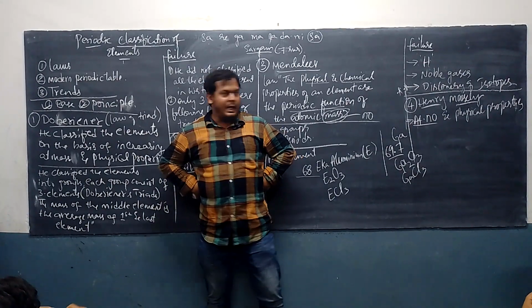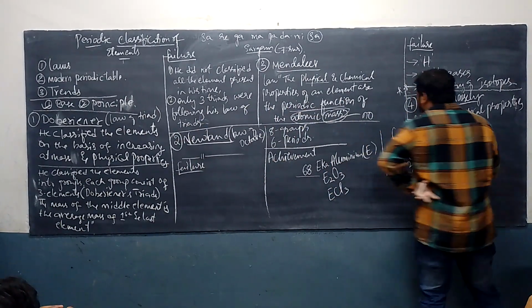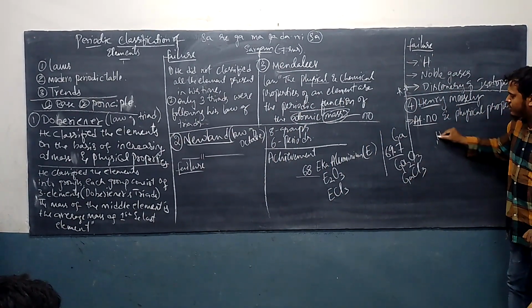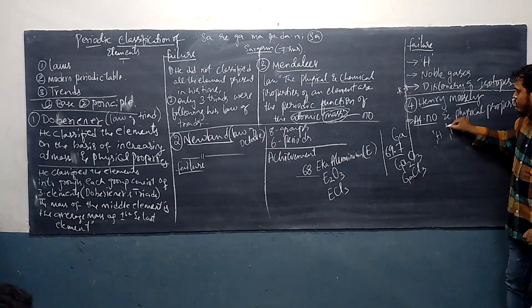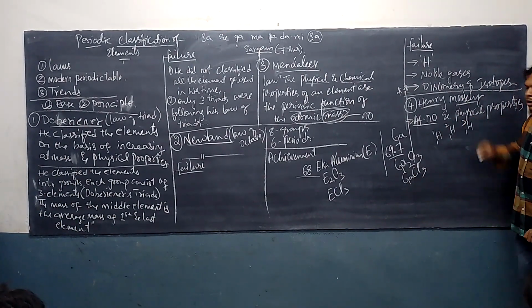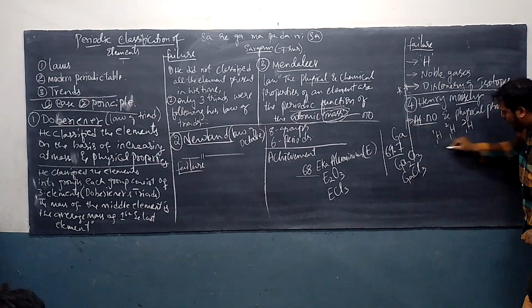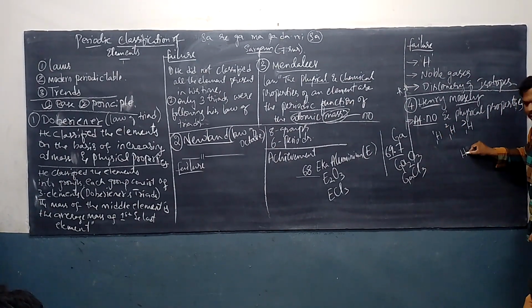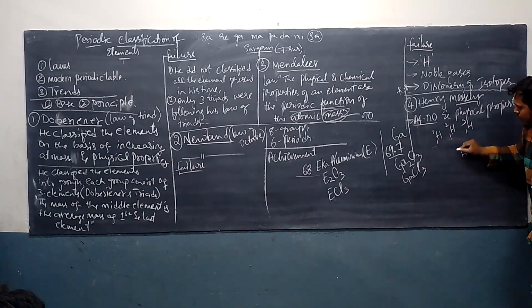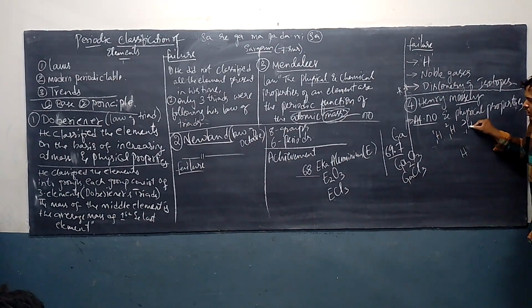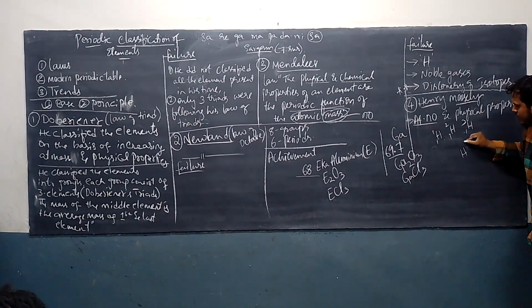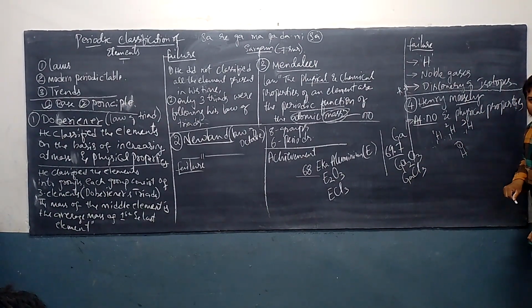Isotopes. He said that instead of placing all these three, 1H1, 1H2, 1H3, what we'll do is take one H symbol, and their atomic number is 1, no? All these three elements have atomic number one.